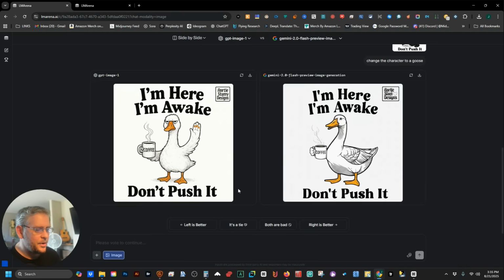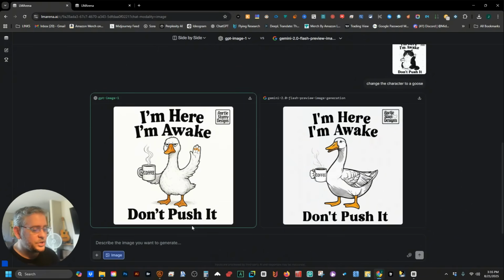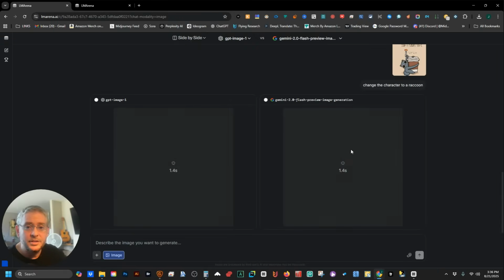Now we see I'm here. I'm awake. Don't push it. ChatGPT definitely understood the assignment way better. The goose definitely looks way more like it fits what the text is saying. So in this case, we're going with ChatGPT. So I guess ChatGPT might not have limits when we're using editing.